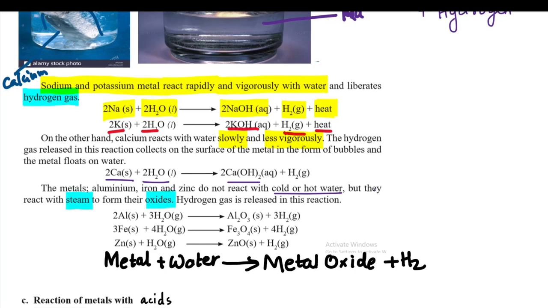Now again you can see what is formed: oxides and not hydroxides. Hydrogen gas is released in this reaction. Aluminium reacting with water, what is formed? Aluminium oxide and hydrogen gas. Iron reacts with water to form iron oxide and hydrogen gas. Zinc reacts with water to form zinc oxide and hydrogen gas. So here we see that when these three metals react with water, metal oxide is formed and not metal hydroxide.